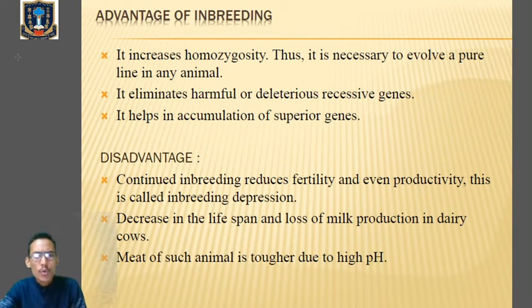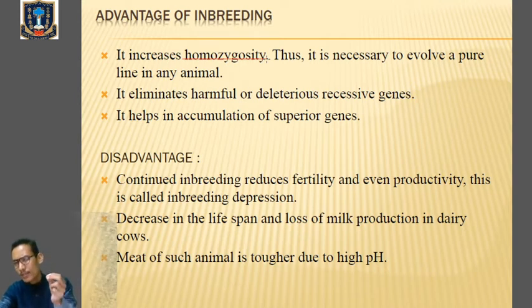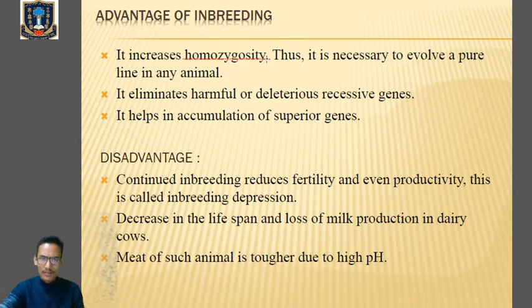Now, what is the advantage of inbreeding? It increases homozygosity. That means it will maintain the pure line. The same characters must be inherited over several generations. That is called pure line. For example, in Mendel's cross between the tall pea plant and the dwarf pea plant, in each and every generation we can see the inheritance of the tall pea character, which is called the pure line. So here also it increases homozygosity, meaning it maintains the pure line. The desirable characters must be inherited from one generation to another. That is the advantage of inbreeding. It maintains the pure line.